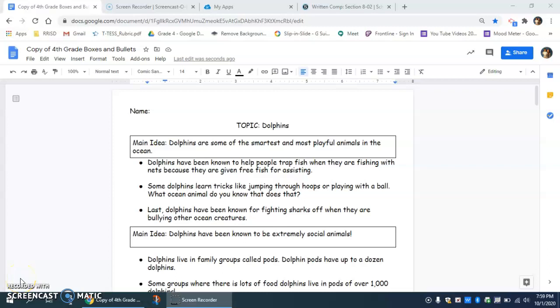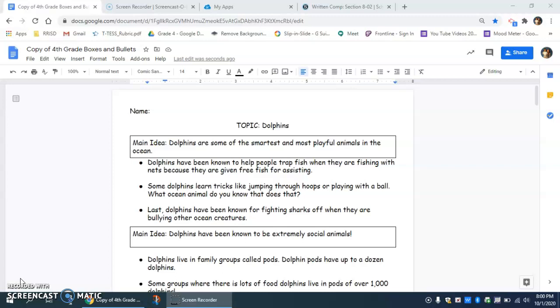Hello, authors. Over the last couple days, you all have been learning some writing strategies that are going to help you create and draft your own first essay or writing piece. So, here I have a template.